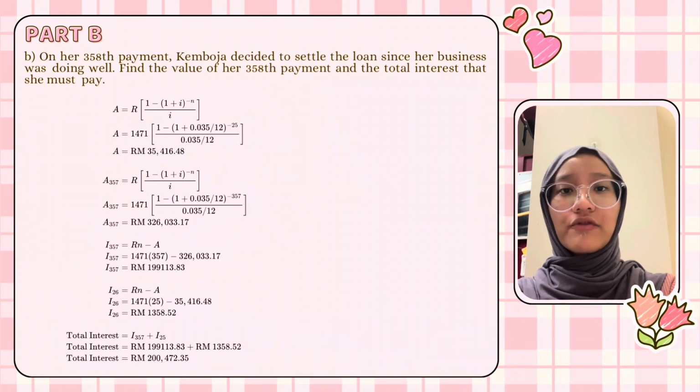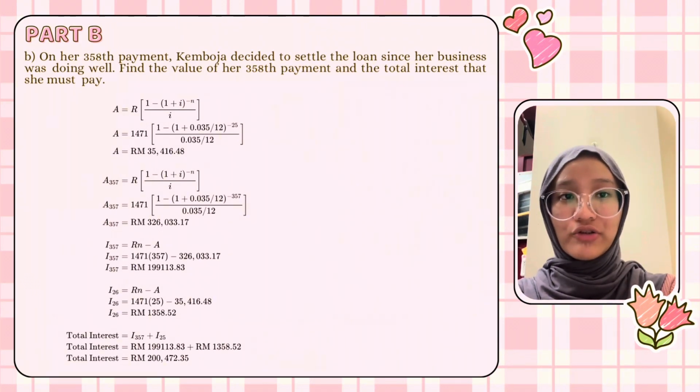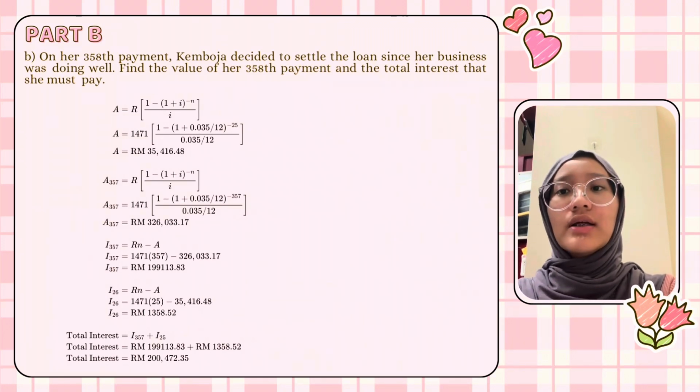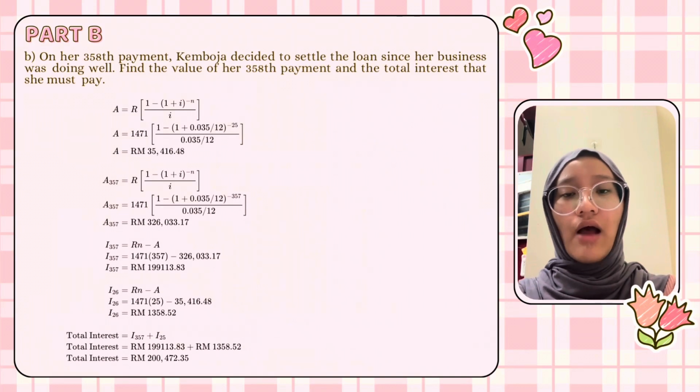Then, using the same information we got before, we substitute it into a formula to find the value of her 358th payment with the new N, which is 25 months. The answer will be 35,416 ringgit and 48 cents. After that, we need to find the total interest that she must pay.